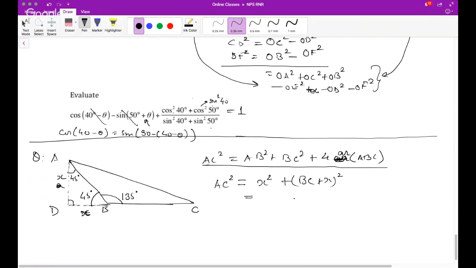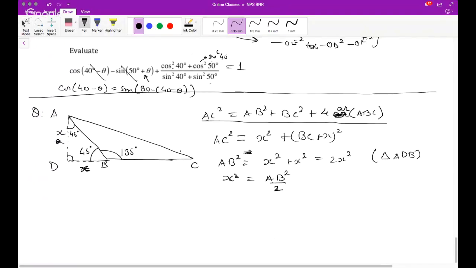Also if you see AB square is equal to X square plus X square, which is 2X square, right? In triangle ADB. It's very easy. So AB square is 2X square. So X square is AB square by 2.